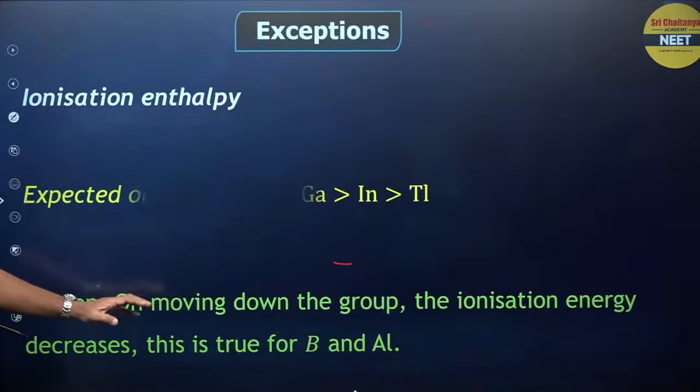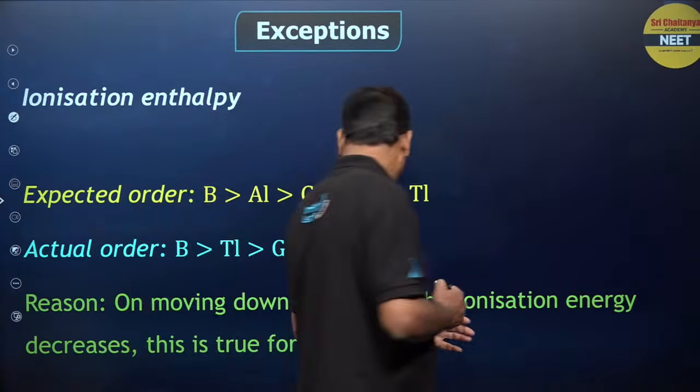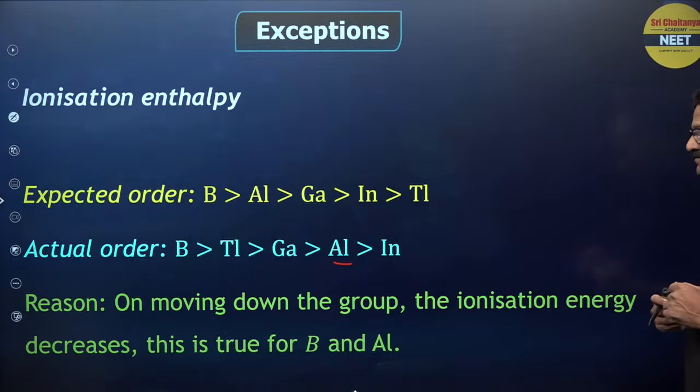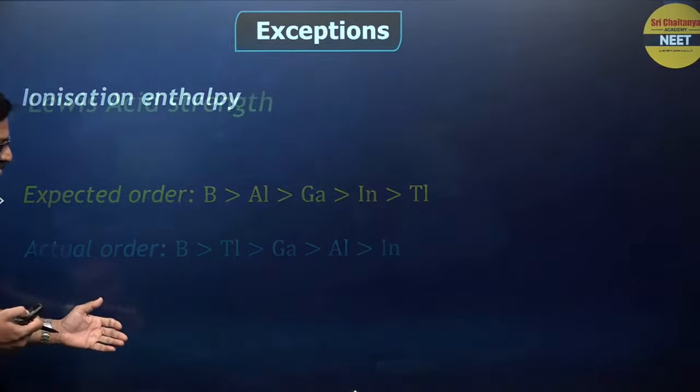And some of them you can take. The reason: moving down the group, the ionization enthalpy decreases. This is true for boron to aluminum. Okay, so similarly, you can have so many discussions with that. I am ready to show you.